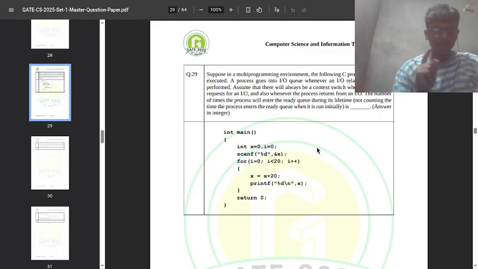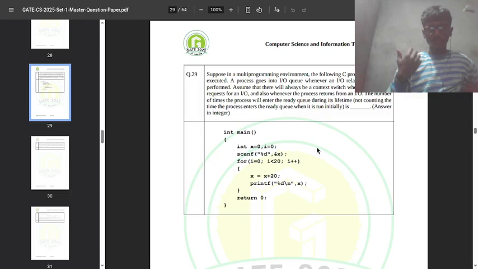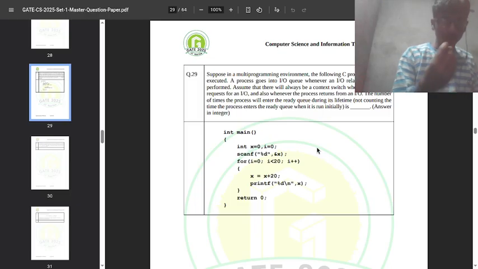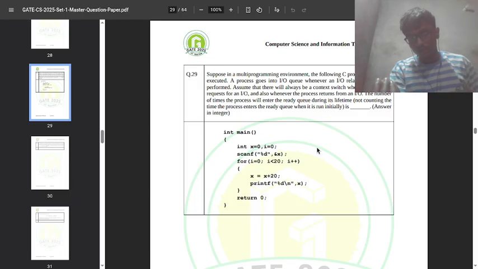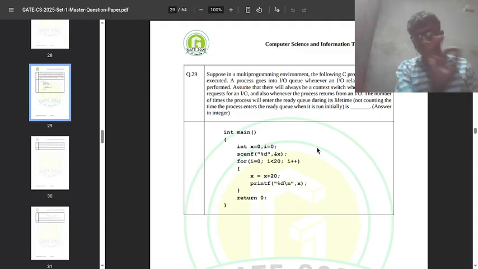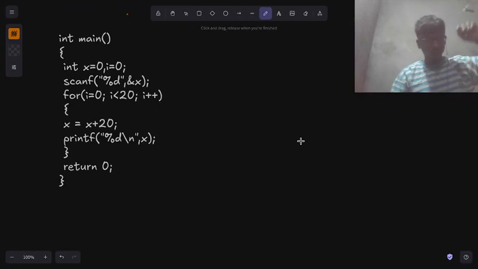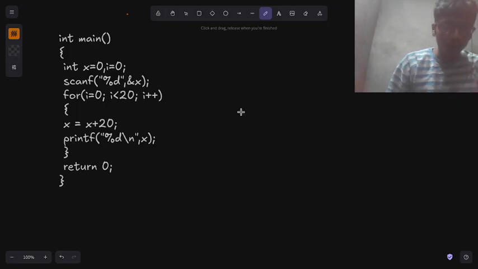Okay, so I think I get it, that we have to find out how many times specifically only the input and output processes are getting into the queue. I think this is it because we are focusing on just input and output processes. So here is a given C program, and according to this program we need to find out how many times the input and output processes are getting into the queue.